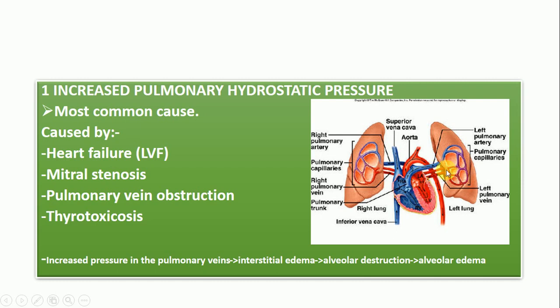So blood will be accumulated in the left ventricle, and therefore the blood from the left atrium will fail to enter the left ventricle, since in the left ventricle there is accumulation of fluid. So what will be built up here? Within the lung blood vessels there will be a build-up of high hydrostatic pressure, and this will then force the fluid out of the blood vessels into the alveoli and cause alveolar destruction and alveolar edema.